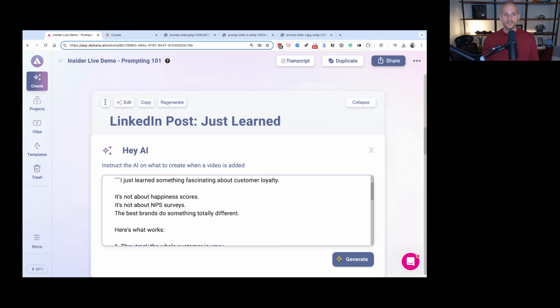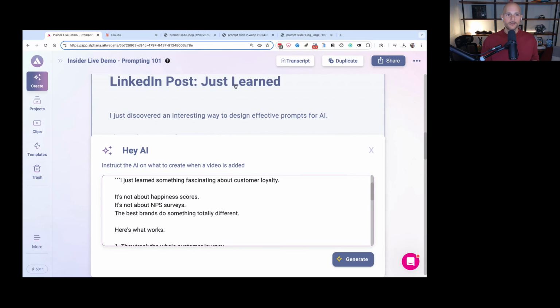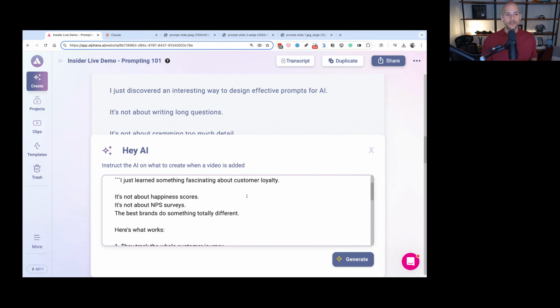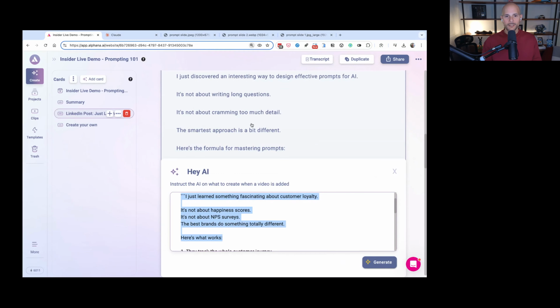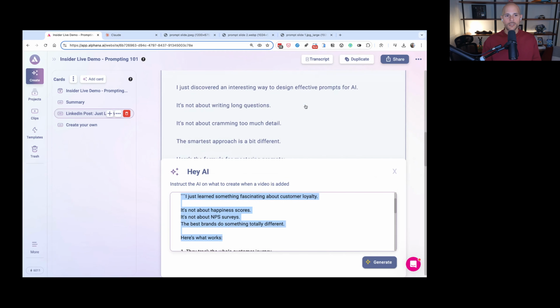So if you look at this example, it's very close to the version that we did up here, right? And I'll pull this up so you can read it together. I just learned something fascinating about customer loyalty. It's not about happiness scores. It's not about NPS surveys. The best brands do something totally different. Here's what works. This is the hook right here, right? And I wanted that same hook for my LinkedIn post about prompts. And so if you look here, same thing.